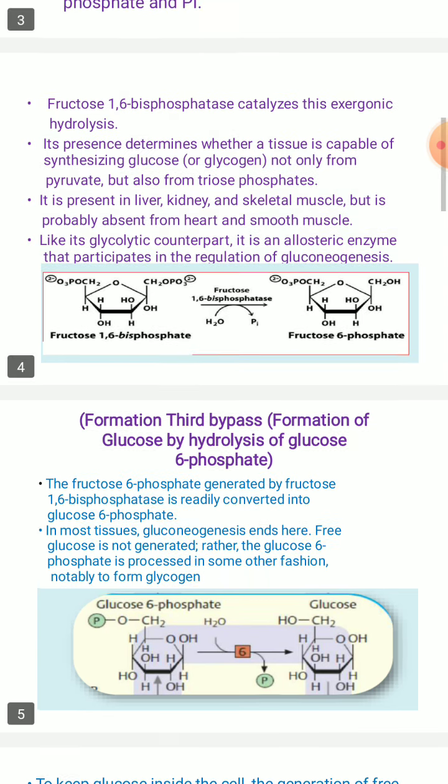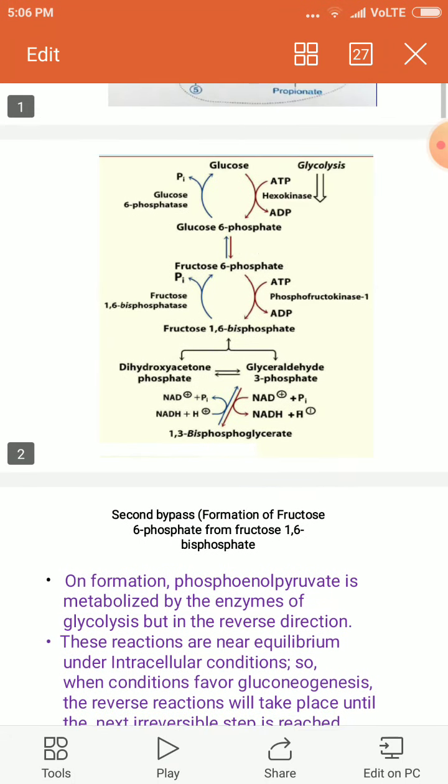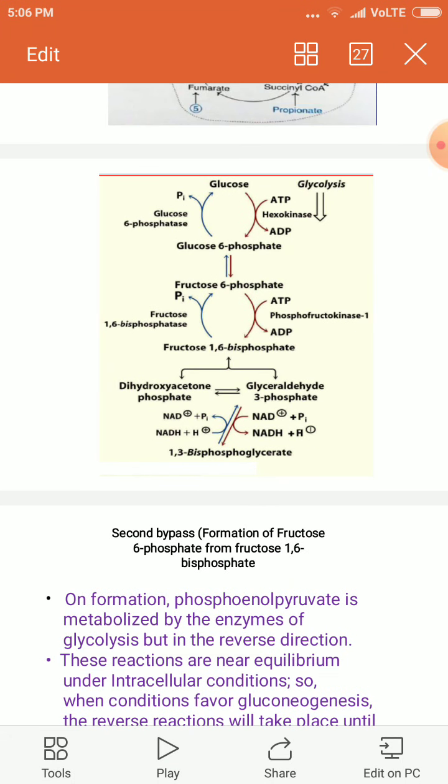You can make out in this slide the formation of a glucose molecule from glucose 6-phosphate. In glycolysis, on your right hand side of the slide, the hexokinase enzyme catalyzes a phosphorylation reaction, glucose to glucose 6-phosphate. Here, in gluconeogenesis, glucose 6-phosphate back to glucose is catalyzed by a different enzyme, glucose 6-phosphatase. Here also you undergo hydrolysis, adding a water molecule, and the removal of inorganic phosphate happens. So these are the three bypass reactions which take place.